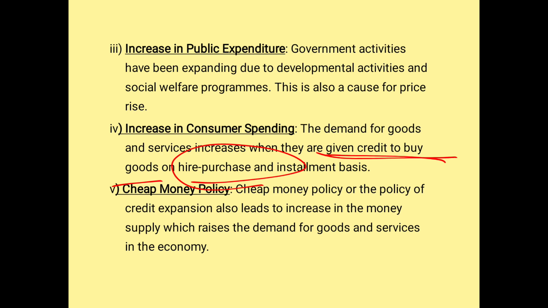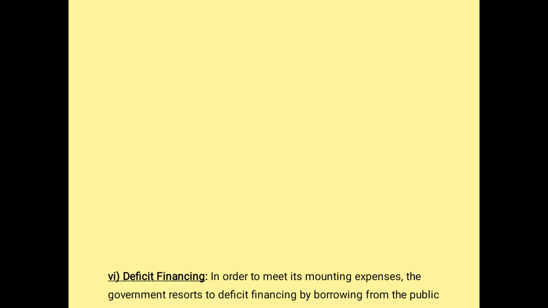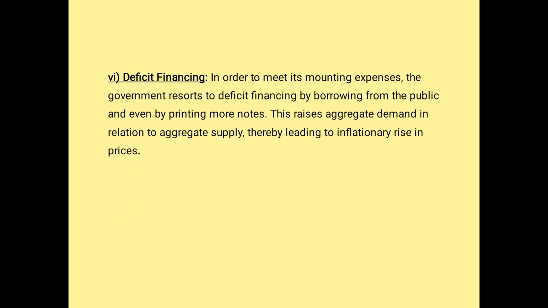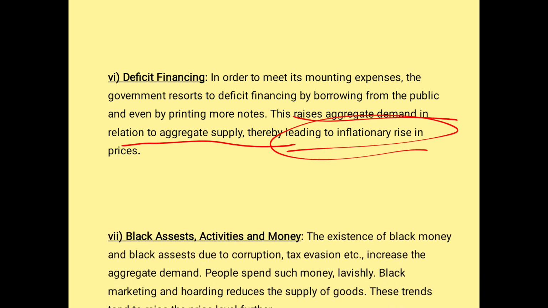Next one is cheap money policy. Cheap money policy also leads to an increase in the money supply. Cheap money itself tells you that there is more money in circulation in the economy. Deficit financing. What do you mean by deficit? Shortfall of revenue is called deficit. So rising aggregate demand in relation to aggregate supply leads to an inflationary rise in prices.